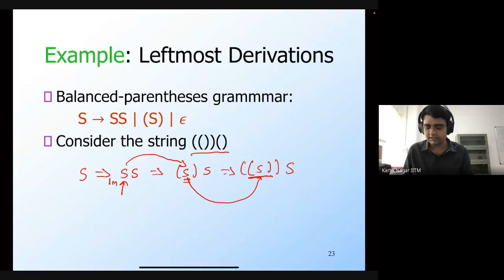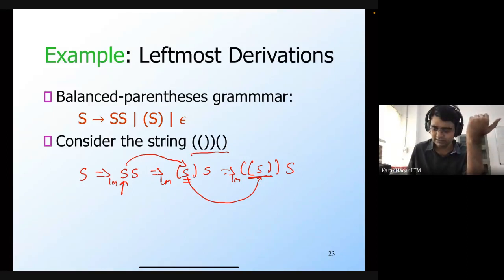So far I have followed the rule of a leftmost derivation. So in a leftmost derivation, I'm again forced to pick this S. Now which production rule can I apply? We're saying S generates epsilon. If I apply S to epsilon, then epsilon vanishes away, so I'm left with this string, and then S.